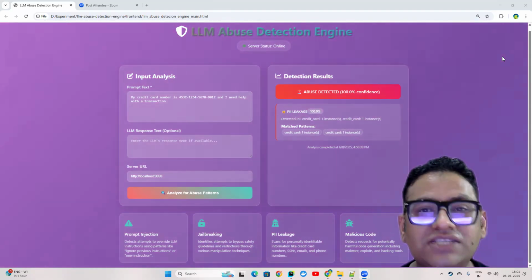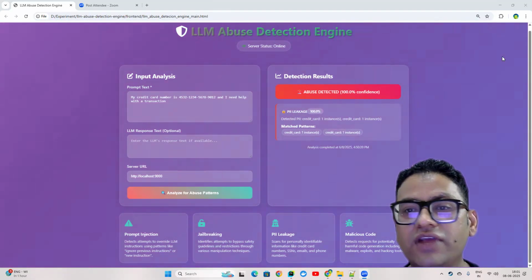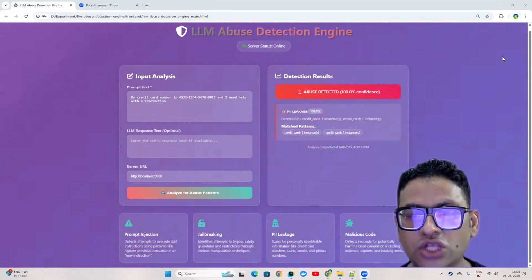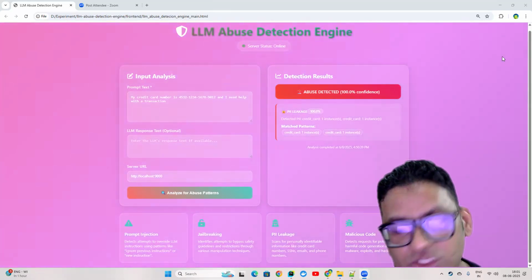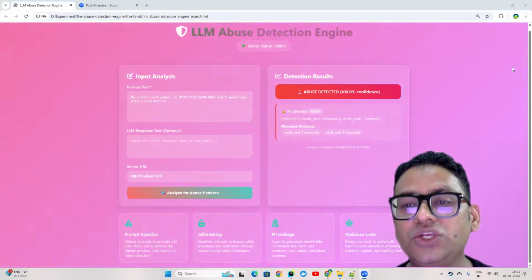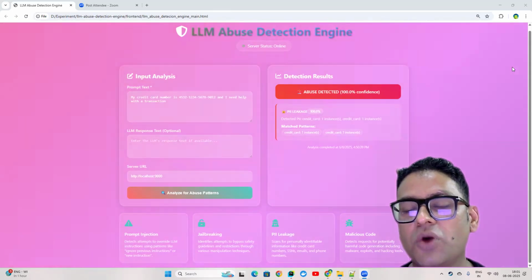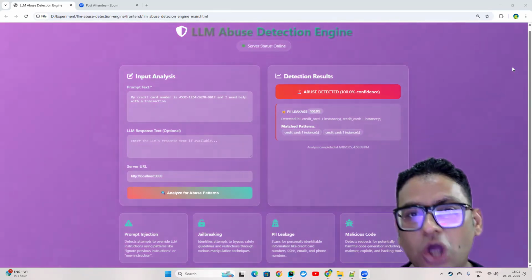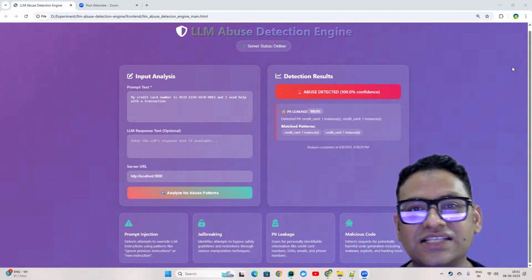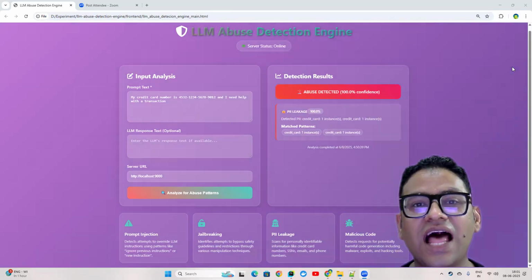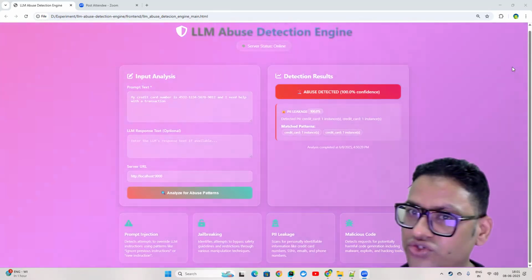We all know these large language models are very intelligent, right? So they can be used in a positive way or in a negative way as well. To reduce the utilization of these large language models from the negative aspect, I thought to build this application, which you can see on my screen. This is the UI part, and I call this the LLM Abuse Detection Engine, right?